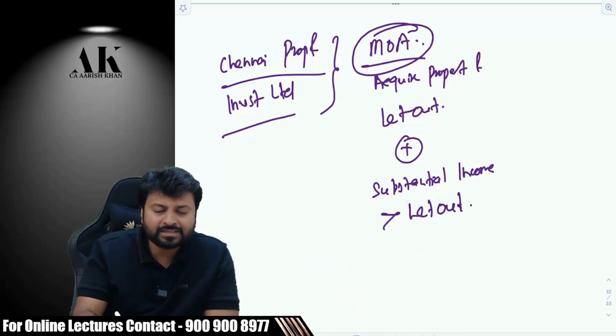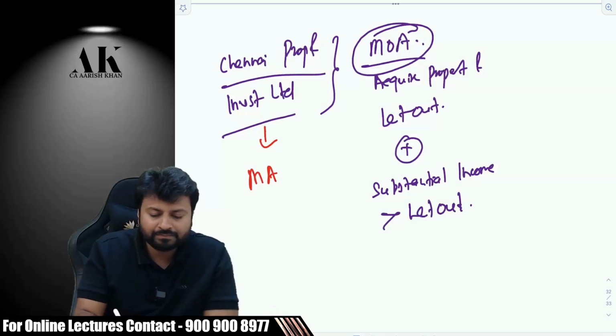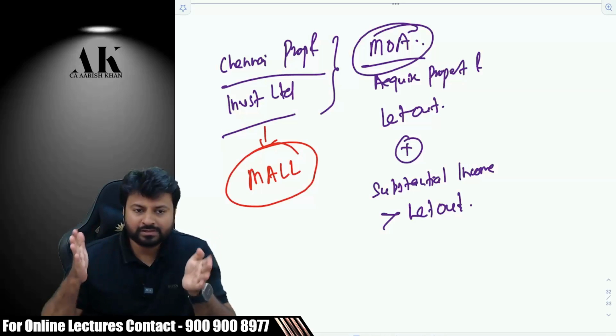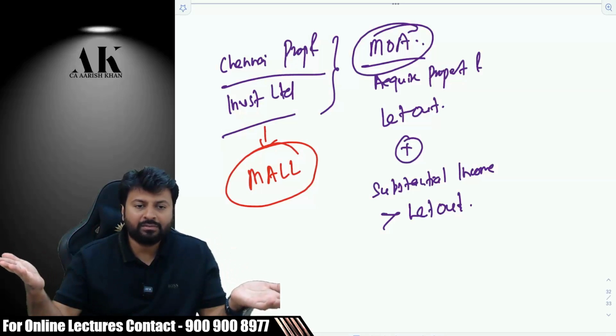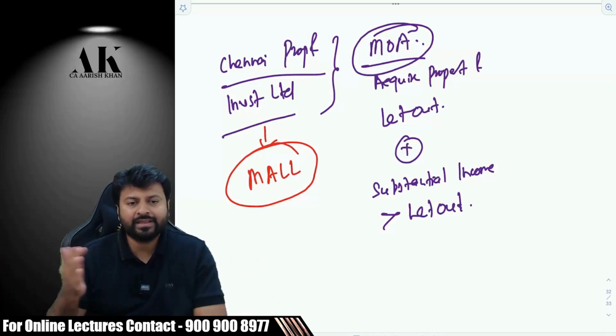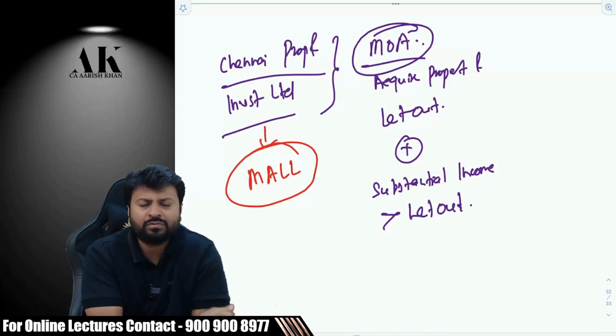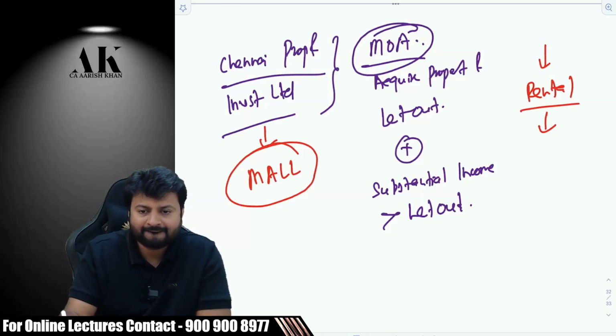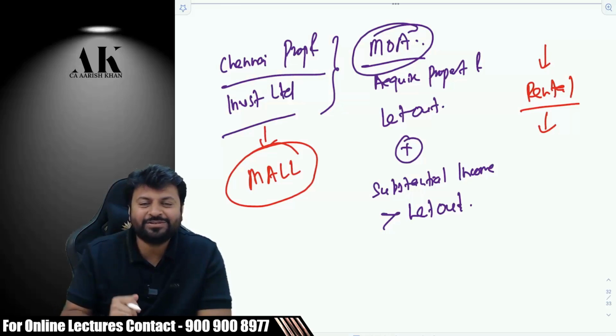You can just understand this is nothing but like a mall. Shopping mall. What does a shopping mall do? A shopping mall constructs the mall and then lets out the entire mall, small shops, to different people, right? And they earn rental income. What do you feel? Where will it go? Which head? These rental incomes will go where? Palani is giving all opposite answers. It's a matter of great confusion. It's not that easy to classify income in practical life. That's what I am saying.